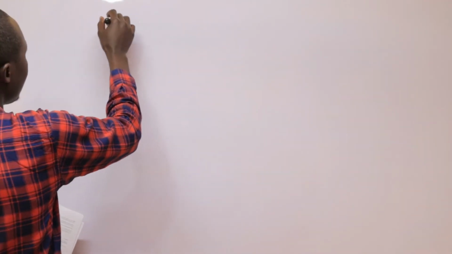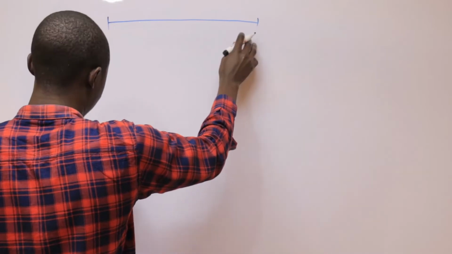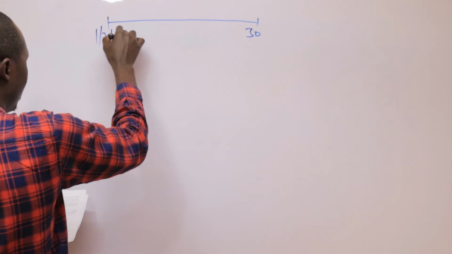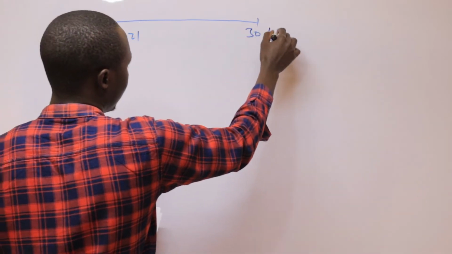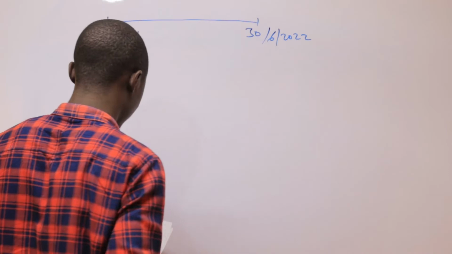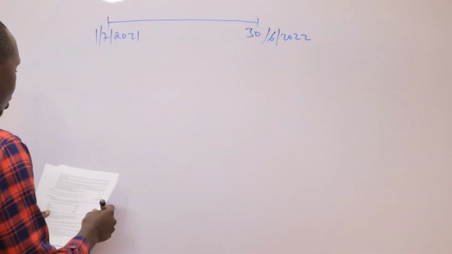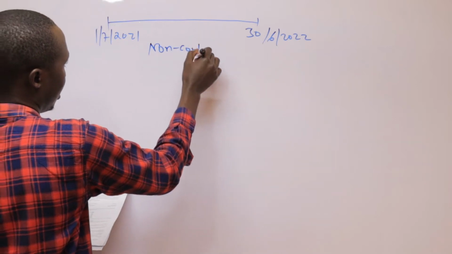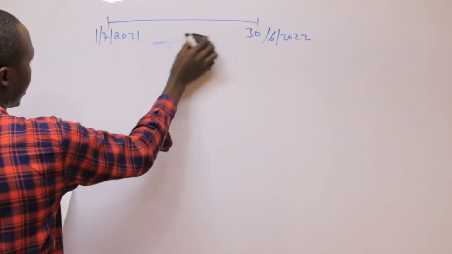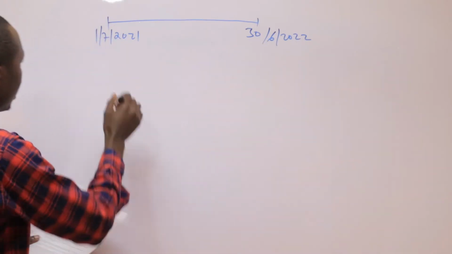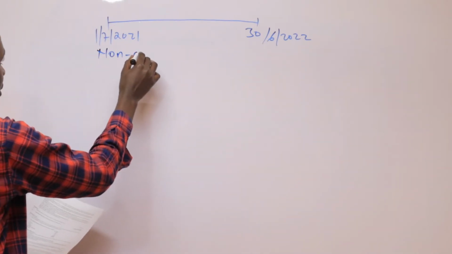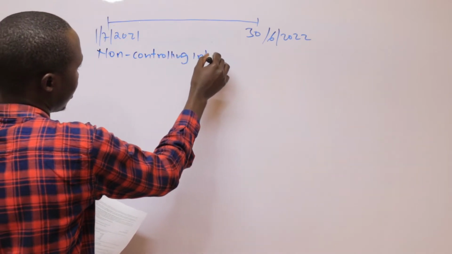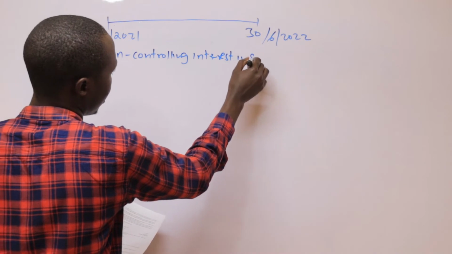So here, remember that our financial year runs from 1st July 2021 to 30th June 2022. So on this question, you are required to do the non-controlling interest. So let's arrange our work well. So the non-controlling interest in S.